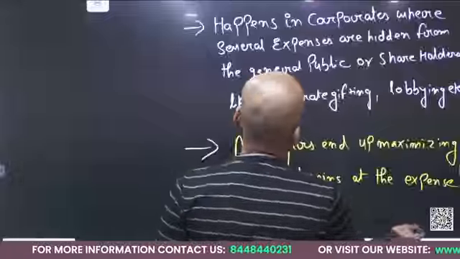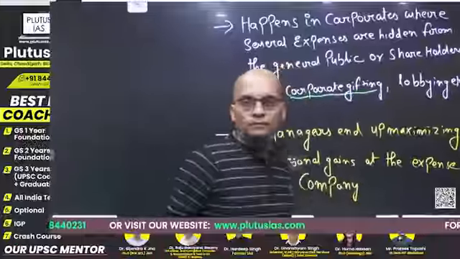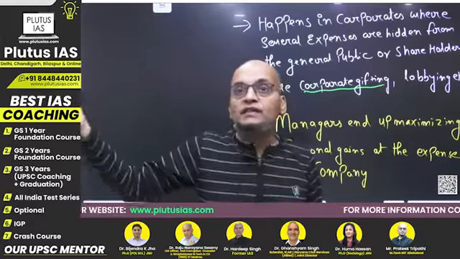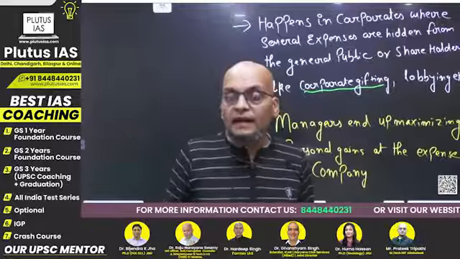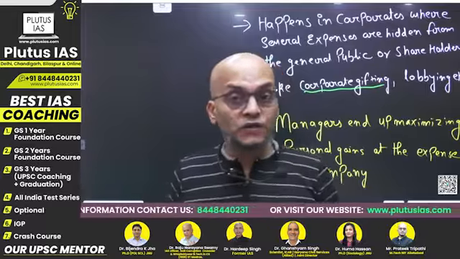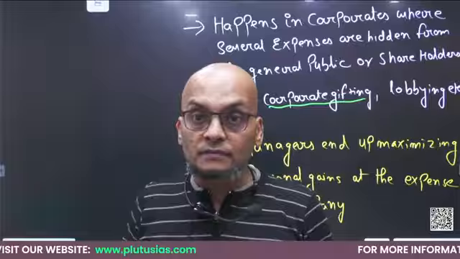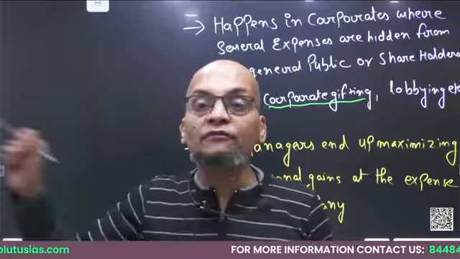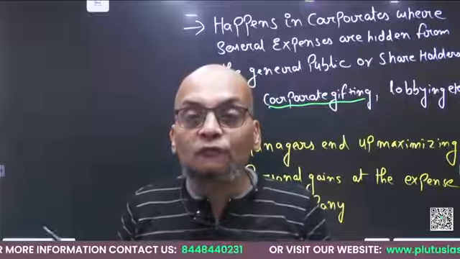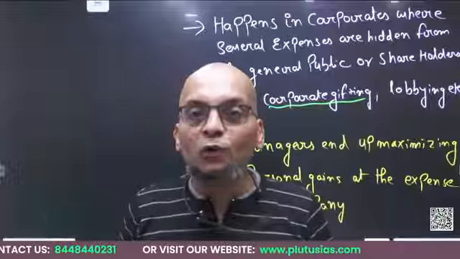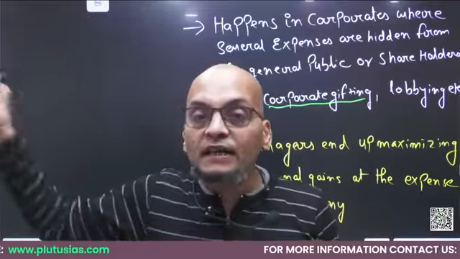They can hide information such as corporate gifting. They might gift expensive or luxurious items to the managers of another company, and they can tell the owners that it was necessary, else the deal would not have been done. The deal was done due to this gift only, whereas the reality could be that the deal would have been done very easily without the gift, but they are doing so to build up personal reputation with the manager of another company.